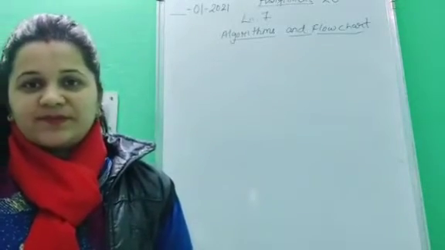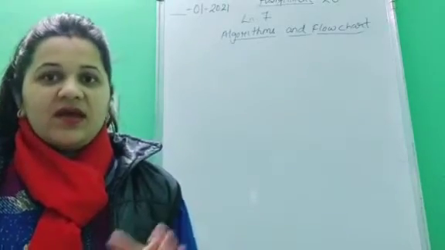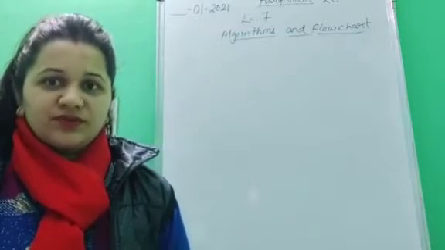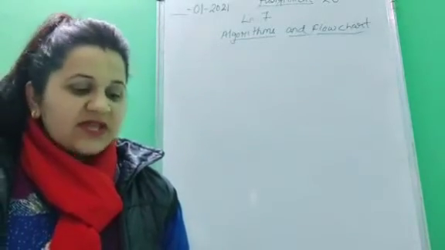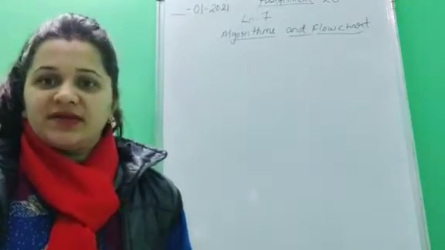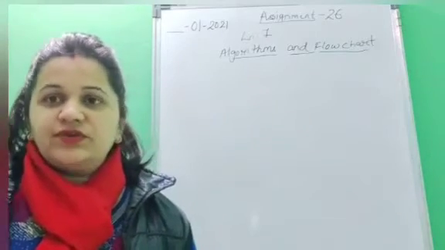So children, we are done with the second term syllabus. Now today in this video I am going to start with your new chapter, chapter number 7, algorithms and flowcharts, and it is given on page number 124. So children, let us start with the introduction part.